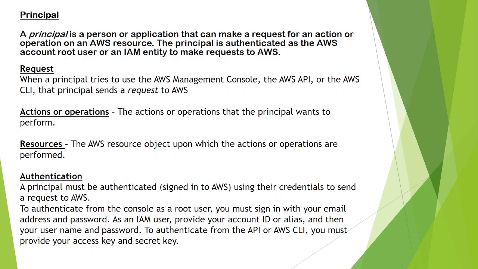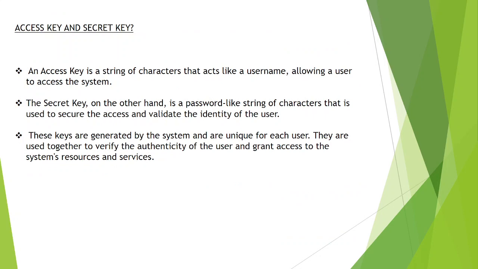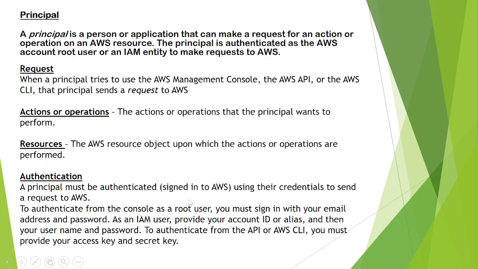So you can see the principal is nothing but a user, as we discussed. And request: when a principal tries to use the AWS Management Console, AWS API, or AWS CLI, the principal is sending the request. The principal user is sending the request, saying I want to log in. Then actions and operations: what the principal wants to perform once he's logged in. Then resources: for which AWS resources, what actions he can take, what permission he has. And authentication, signing in with credentials.